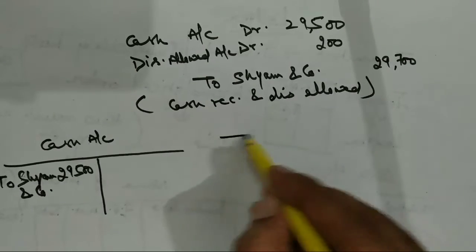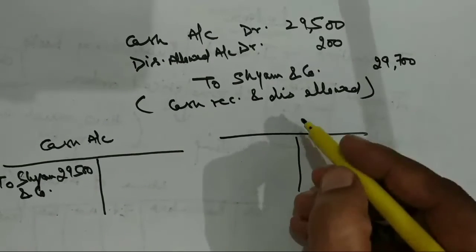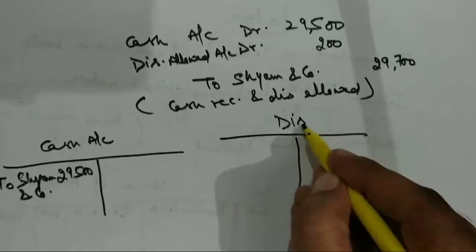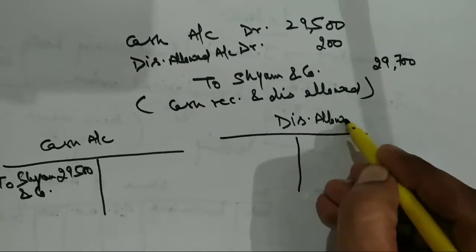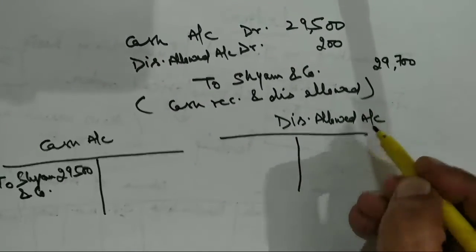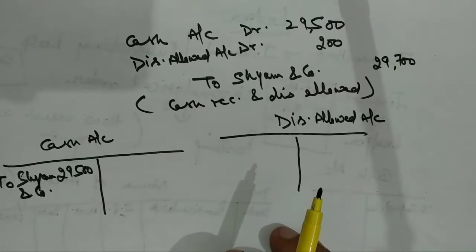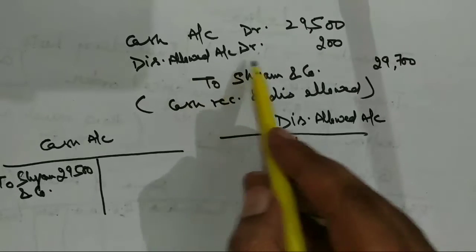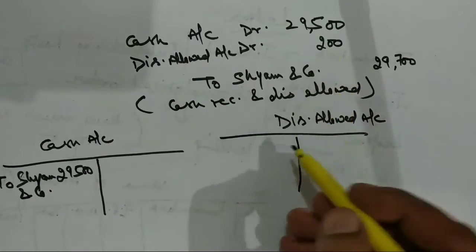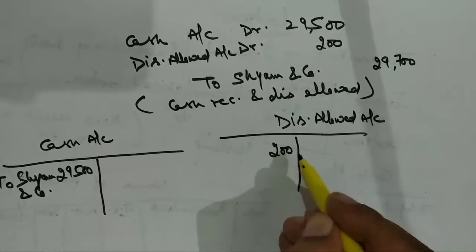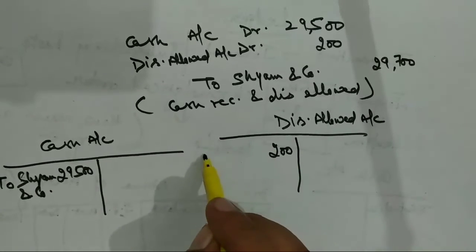Then I will prepare one more ledger, that is the discount allowed account. The discount allowed account has been debited by 200, so you will write here 200